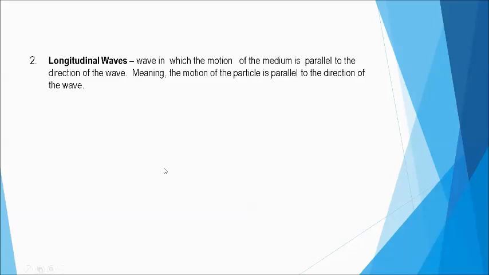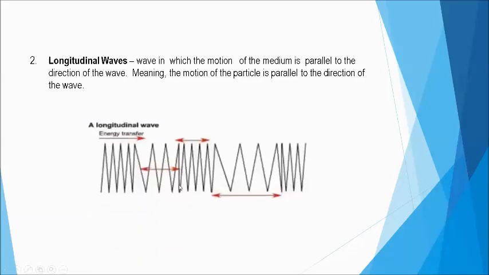Now, the other type of wave is the longitudinal wave. This is a wave in which the motion of the medium is parallel to the direction of the wave. Parallel. Meaning, the motion of the particle is along the direction of the wave. And this is how it looks like.